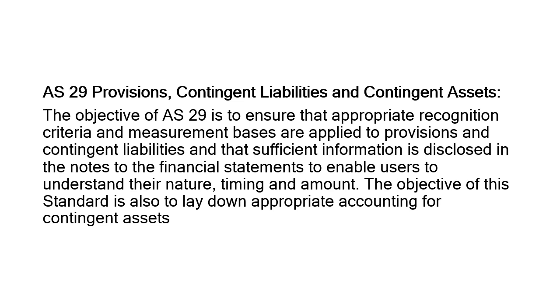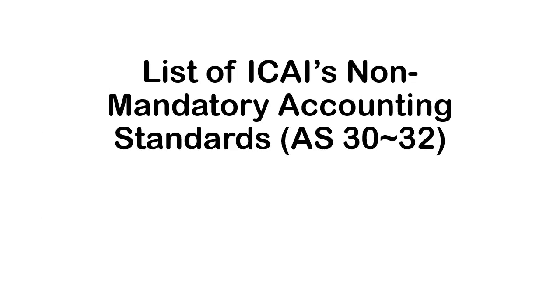So these are the accounting standards 1 to 29 which are required to be followed by the organizations or the companies. It is up to the company, whichever standard is in accordance with their laws and procedures, they have to follow that. So these are the main or the mandatory standards, 1 to 29.